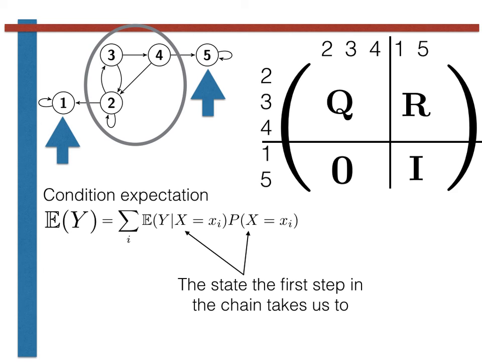Now, much as we did for the hitting probabilities, we consider that there are 2 possible things that might happen during the first step. The first of these 2 things is this initial step takes us directly from the transient state to a recurrent state. The second is that the first step takes us from one transient state to a second transient state. The final result, when we consider these two possible outcomes, looks like this.